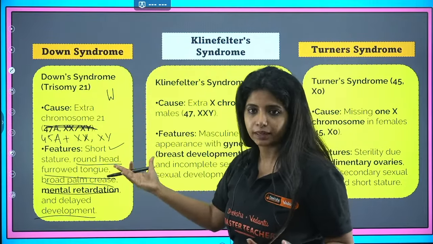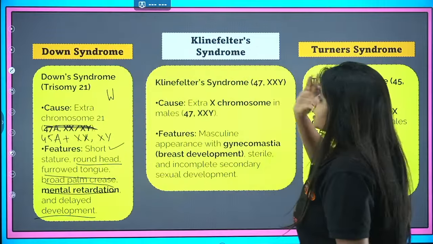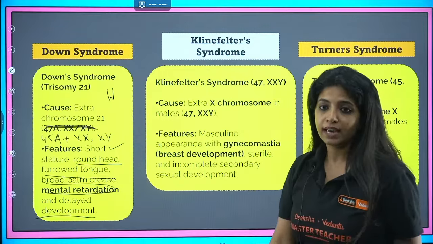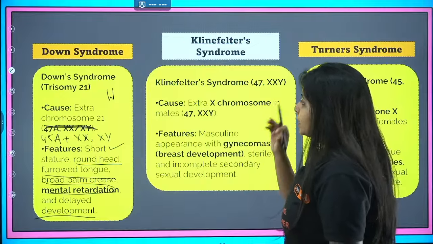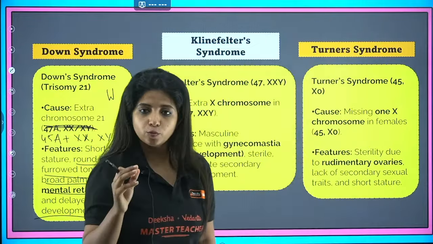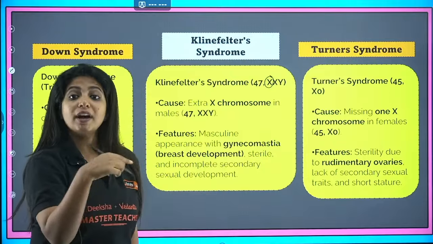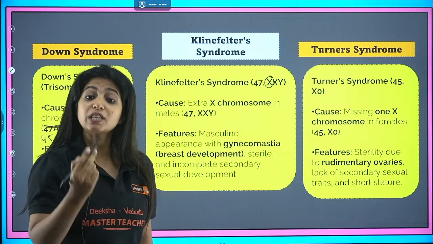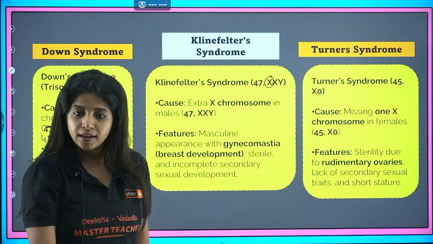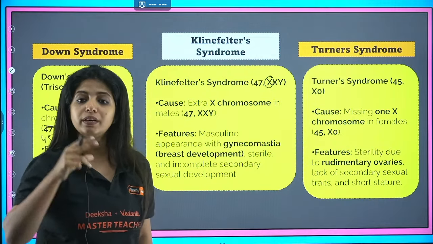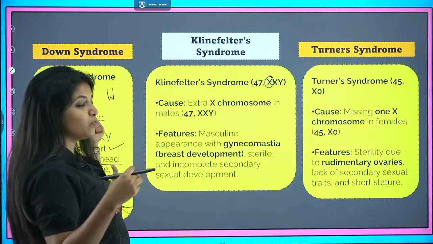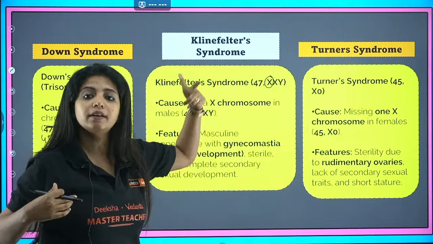Cool, and delayed development. Now trisomy is also seen in the case of Klinefelter syndrome. Over here you need to understand, usually a male has XY chromosomes, but here you will have an extra X chromosome. So trisomy is happening, but in the case of sex chromosomes or allosomes. So this is an example of allosomal trisomy. This is autosomal trisomy, this is allosomal trisomy.